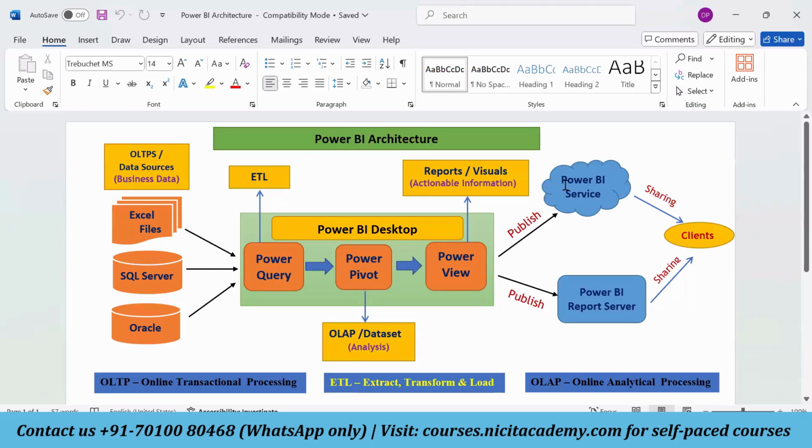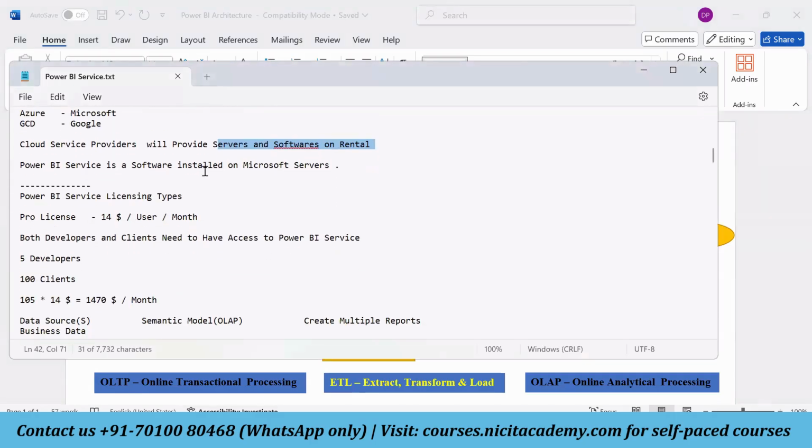If anyone wants to use this Power BI service, you need to pay per user. Per user you need to pay only $14 per month. If anyone wants to use this Power BI service, they just have to pay this $14 per month.